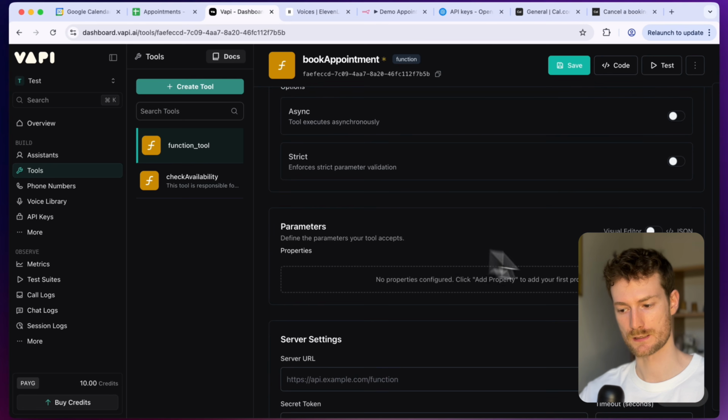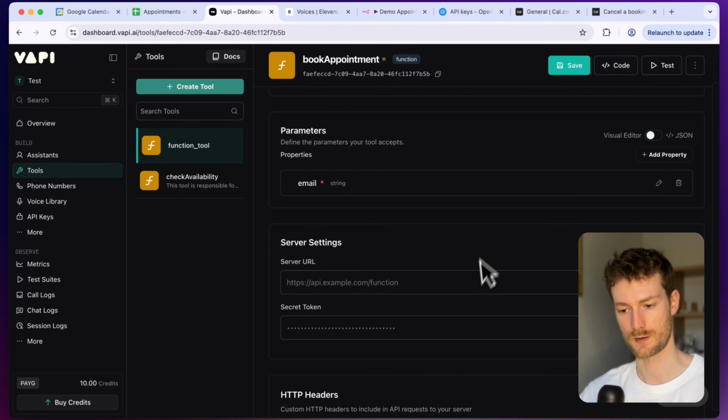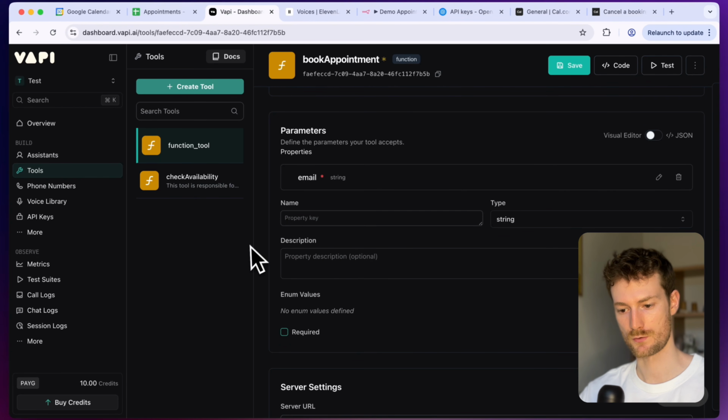And let's provide some parameters. So let's set the new property. And the first one will be the email. This is the email of the user. I'm going to make it required. And let's click on apply. Let's add a new one, which will be the last name. The last name of the user. Let's also select required.